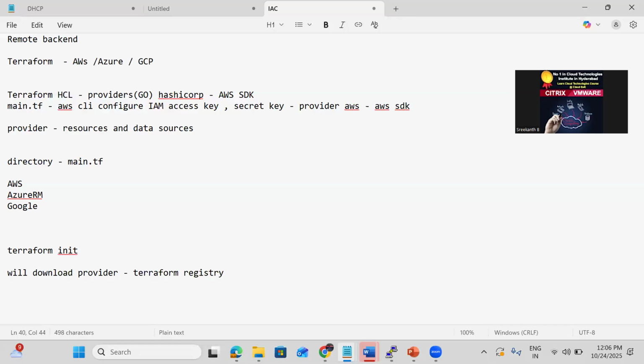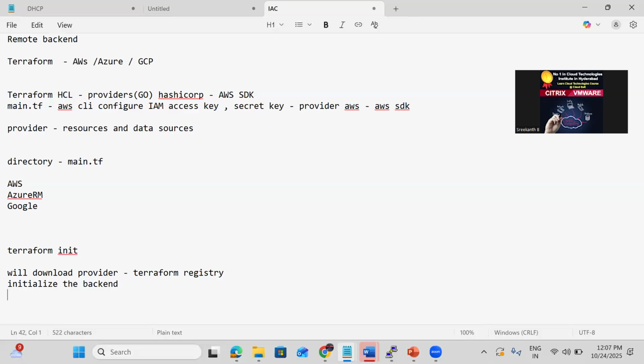If you don't have that provider code, main.tf doesn't have the capability to communicate with the AWS SDK. So that is the reason it is required. The provider needs to be downloaded, and whichever version it wants, all that is also going to be downloaded. Once we download that, it's going to initialize the state file also, or backend. We'll discuss what this is later.